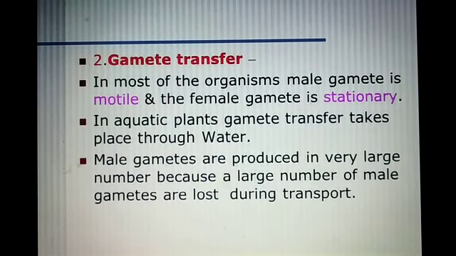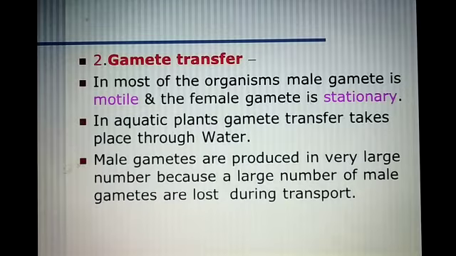Now, gamete transfer. After gamete formation, male and female gametes should come into physical association so that they can be fused with each other. In some algae and fungi, both male and female gametes are motile, whereas in the majority of organisms, male gametes are motile and female gametes are stationary.